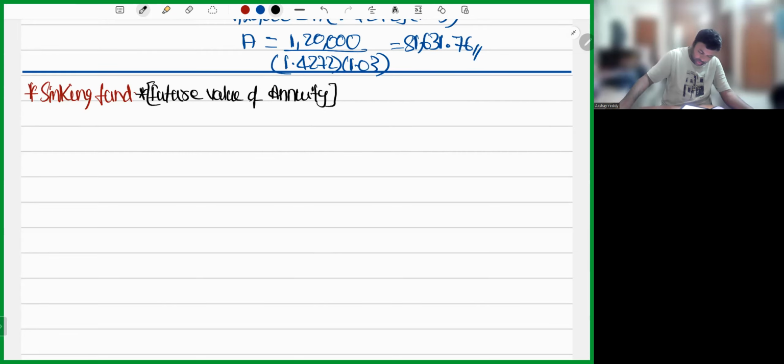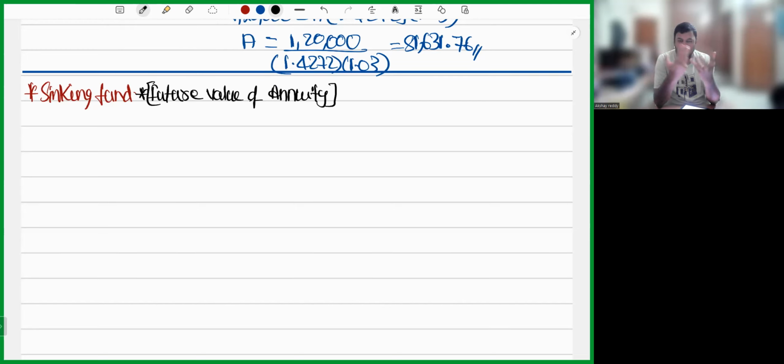Now, what is this sinking fund? Say, for example, you want to purchase a bike. You want to purchase a bike in future. When you want to purchase a bike in future, my dear friends, every year you need to save some money, right? I want 10 lakhs in future. So every year I need to save some money. So how much I require in future? I require 10 lakhs. Means I'm creating a fund to save 10 lakhs for the future.